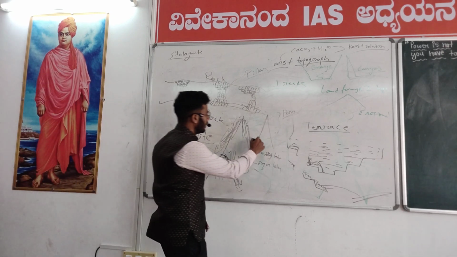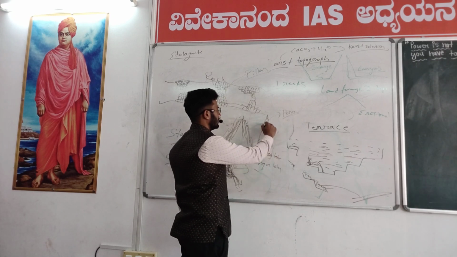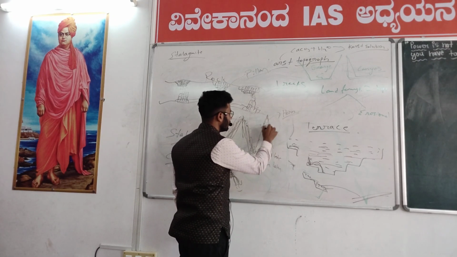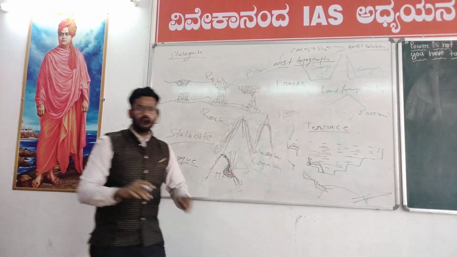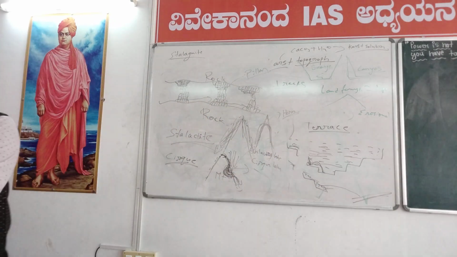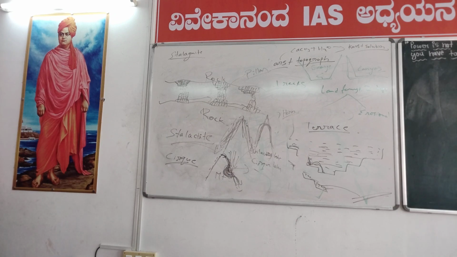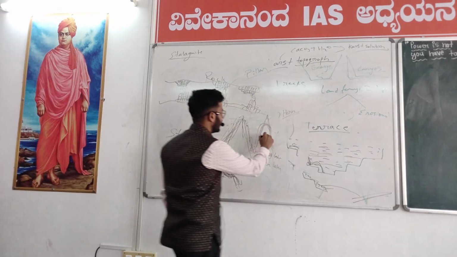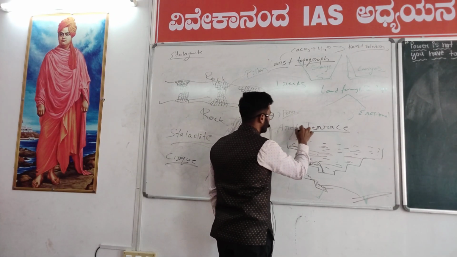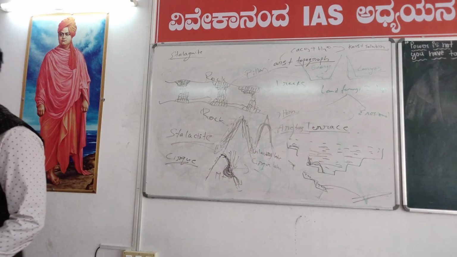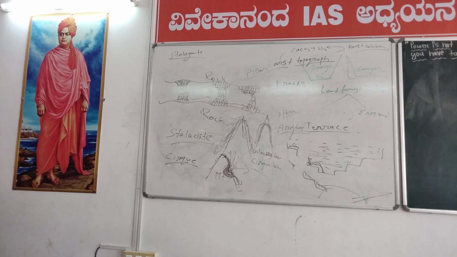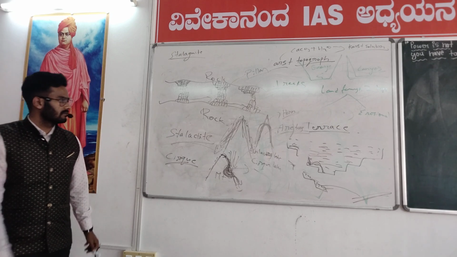See, because of continuous erosion, if the horn also went away, it looks like this. If the horn at the top goes away and only a small part remains at the bottom, they call it aretes. ARETES. Aretes is nothing but erosion on both sides, where only a small amount of the mountain is remaining. Then we call it aretes.